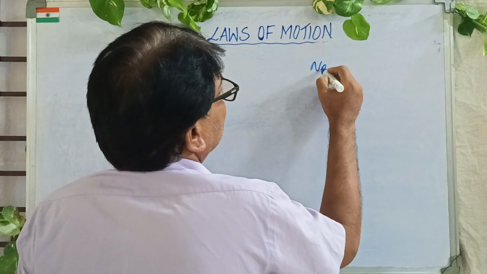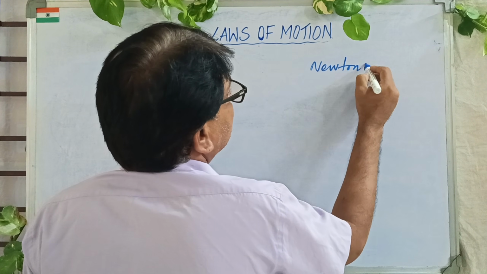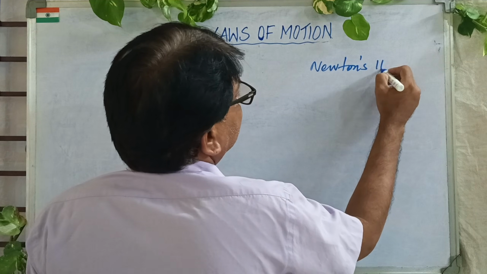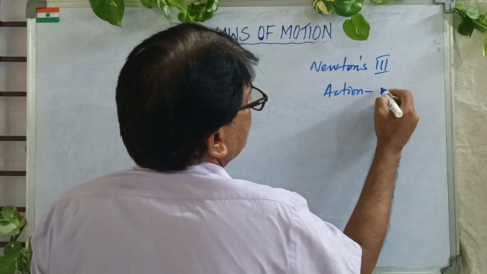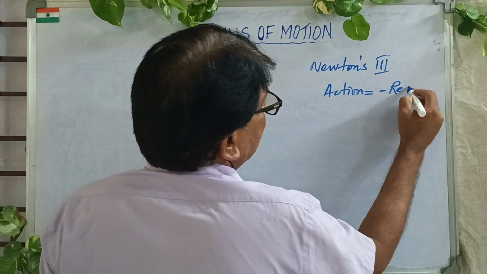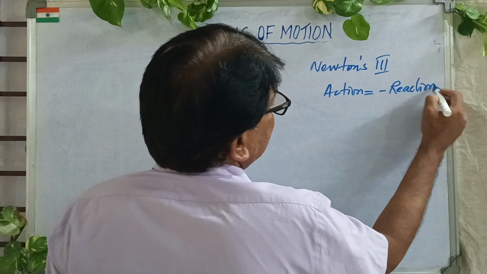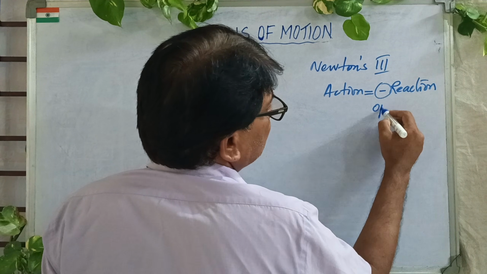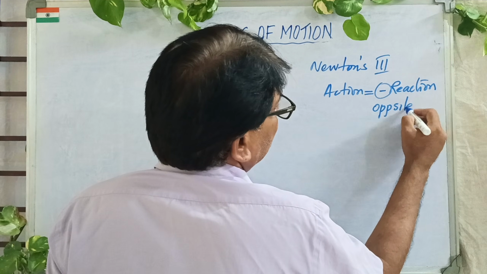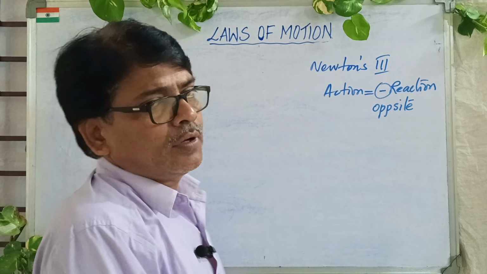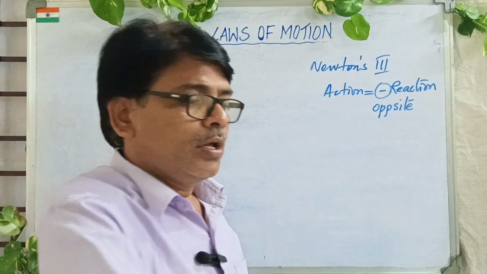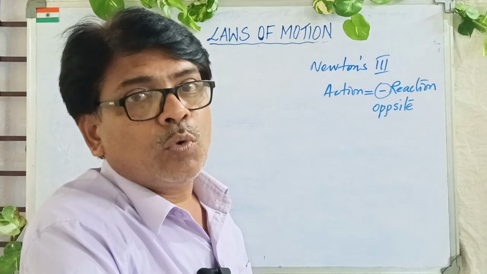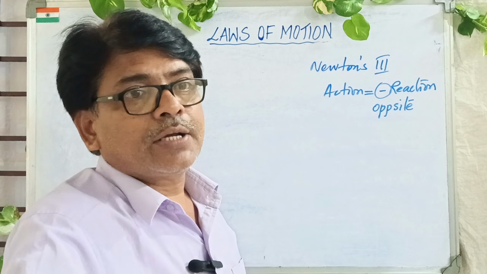Newton's third law of motion: every action has an equal and opposite reaction. Generally, we represent the reaction side as negative. This negative indicates that it is opposite, that's all. As such, you don't have anything negative. We represent reaction as negative. So every action has an equal and opposite reaction.